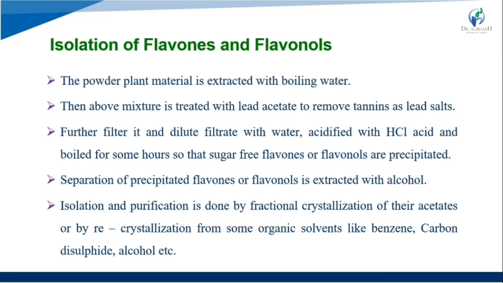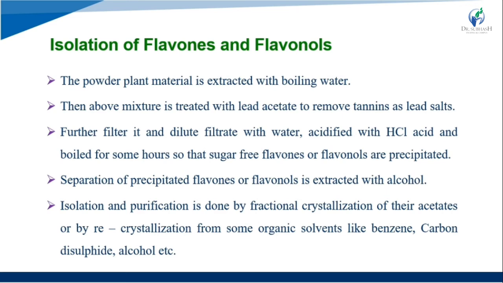Then isolation and purification is done by fractional crystallization of their acetate or by recrystallization from some organic solvents like benzene, carbon disulfide and alcohol.